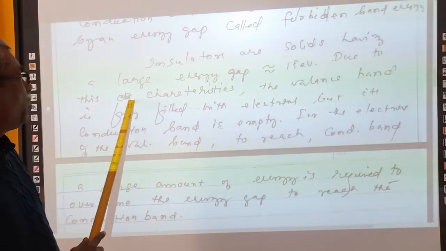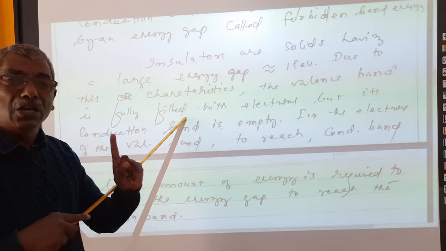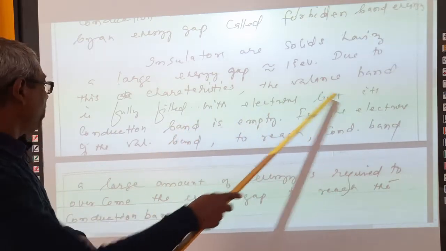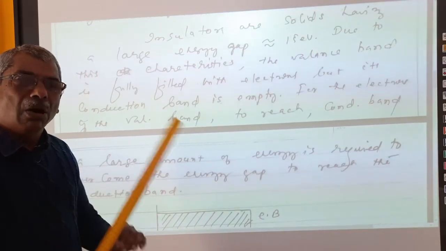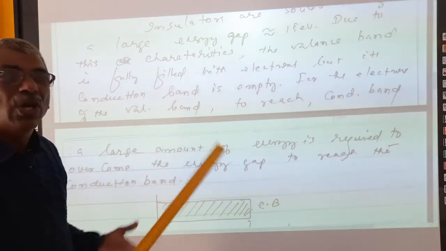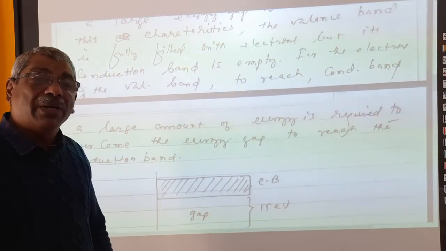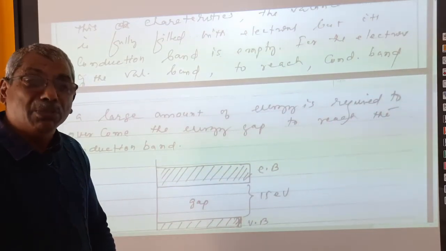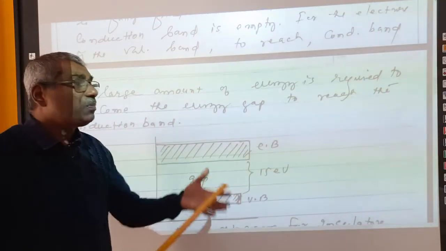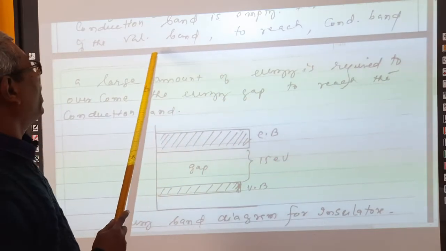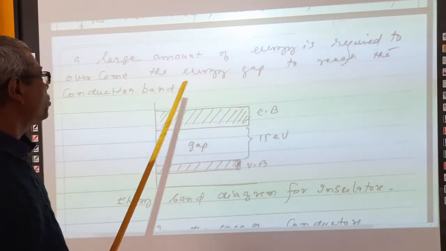Due to these characteristics, the valence band is fully filled with electrons in an insulator, but its conduction band is empty. In the case of an insulator, such as rubber, plastic, etc., the valence band will be fully filled, but the conduction band will be totally empty. That is why insulators are not able to conduct electric current, because the energy gap is very, very high. Am I correct? A large amount of energy is required to overcome the energy gap to reach the conduction band.